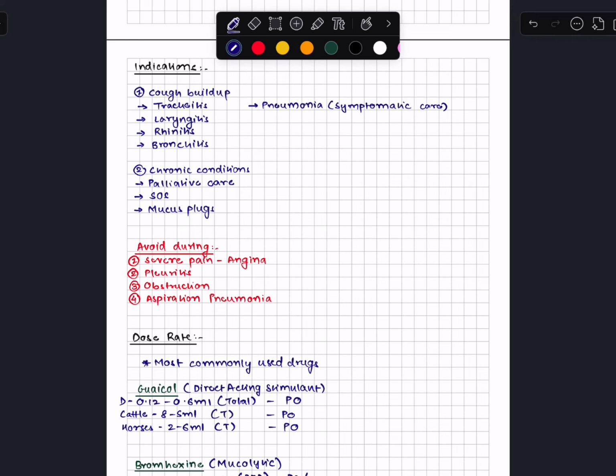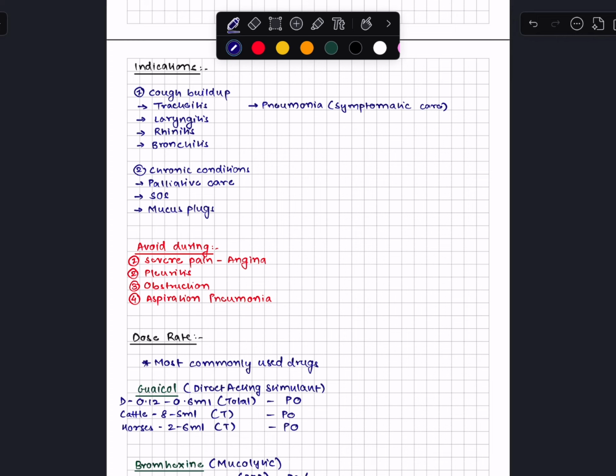Indications where you can use these expectorants are when there is a cough or mucus buildup that can be seen in almost any general respiratory type infection or conditions that can be tracheitis, laryngitis, rhinitis, bronchitis, pneumonia, a few types of pneumonia at least. Then can be seen in your chronic conditions where you might need palliative care. It can also be used as an emergency drug if required and to clear out mucus plugs of viscid mucus.